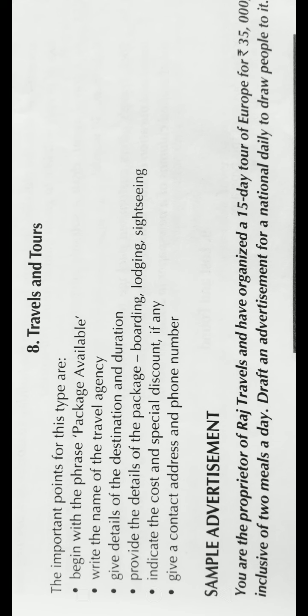You should write the name of the travel agency which is offering this package, give details of the destination and duration. You should provide the details of the package like the boarding, lodging and sightseeing charges. And if at all any special discount is there, just mention even that, along with the contact details and the phone number. Let us see an example to understand it better.